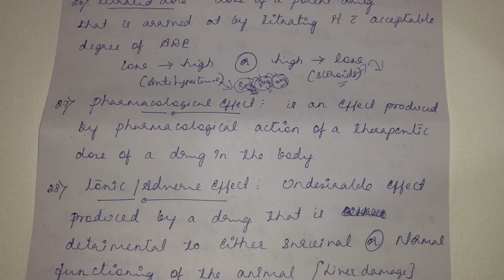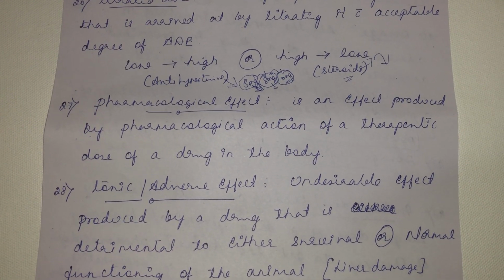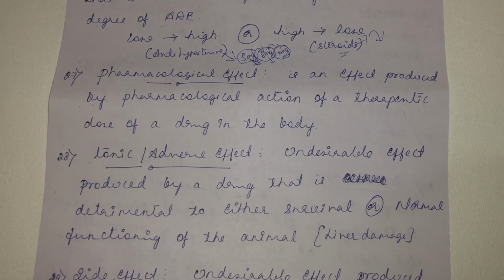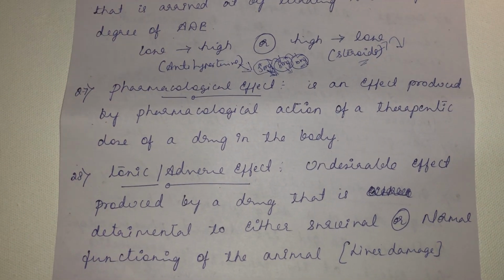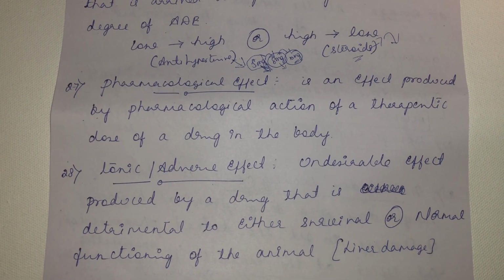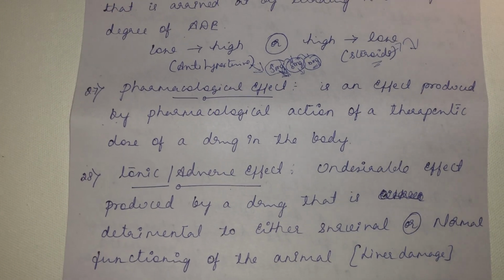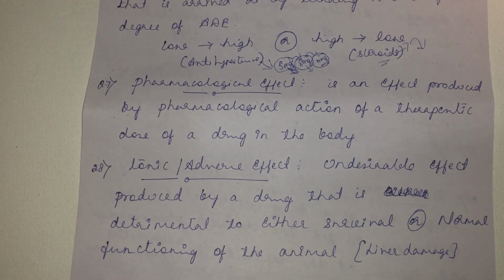Then what do you mean by pharmacological effect? Pharmacological effect is an intended effect produced by the pharmacological action of a therapeutic dose of a drug in the body. See, Dolo 650, you are giving 650 mg. What is the intended effect we need? There should be a decrease in the fever. So the set temperature should be decreased. That is the intended effect, the pharmacological effect expected out of Dolo 650.